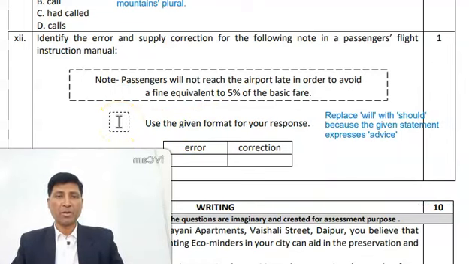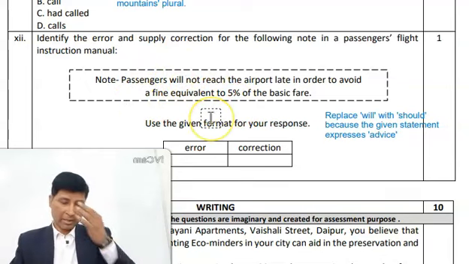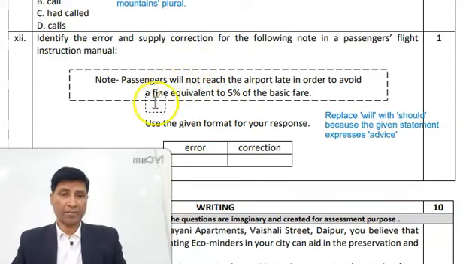fine equivalent to 5% of the basic fare is actually a piece of advice. The announcer or writer is giving a piece of advice that passengers should not reach the airport. So here it is a wrong preposition.